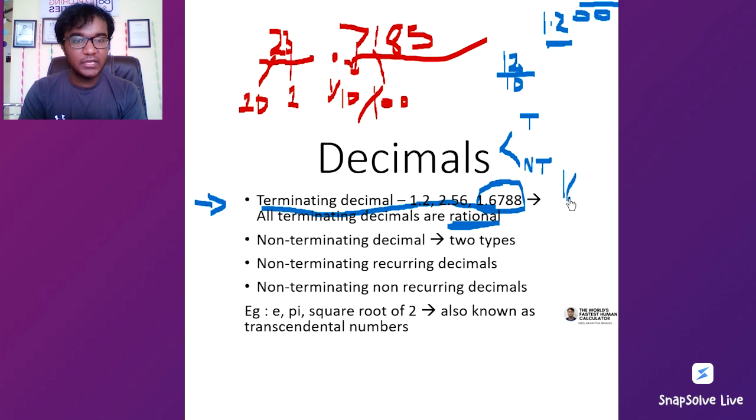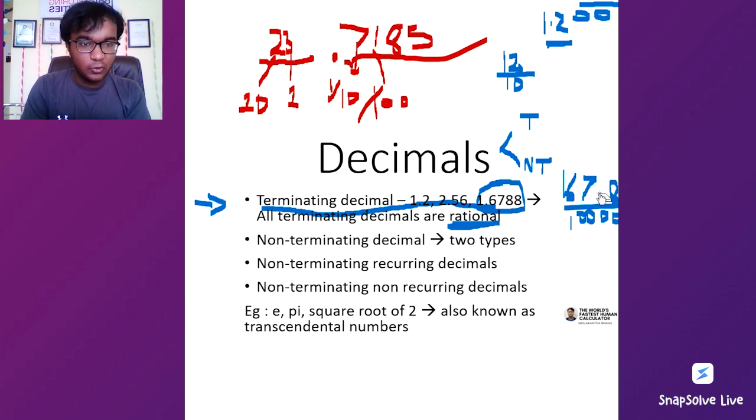1.6788 जो है इसको हम लिख सकते हैं 16788 divided by 10,000. ये जो है number, this is how 1.6788 is represented.